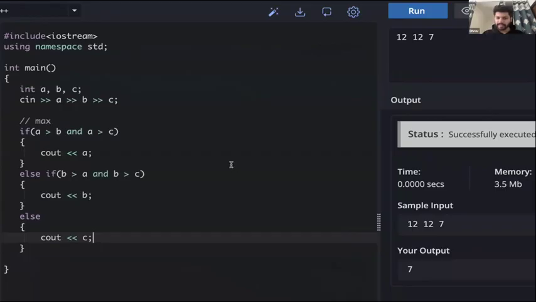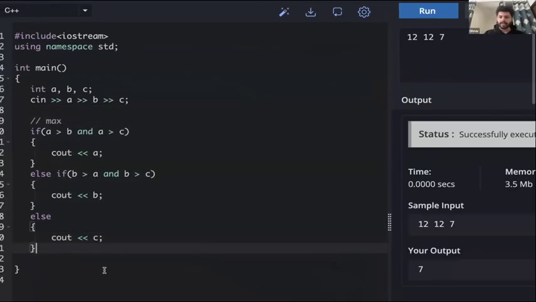Can anyone spot the mistake? कि what is the thing we have done wrong in our code? हमने क्या गलती करी है? Have we missed something? 7 क्यों आ रहा है यहाँ पे?